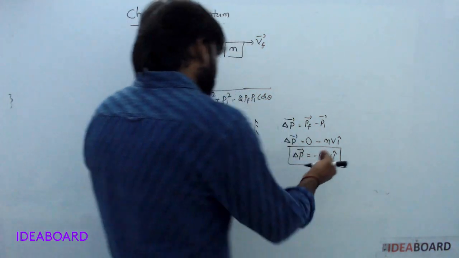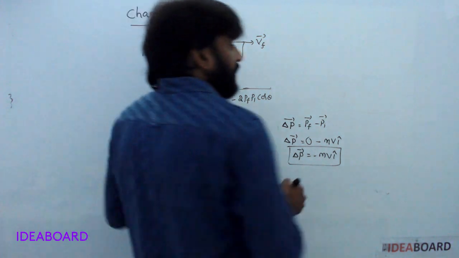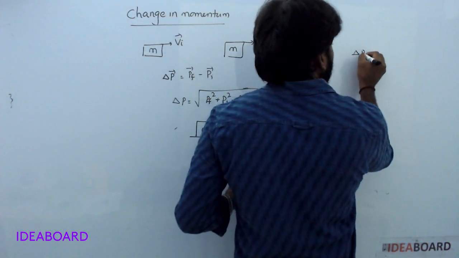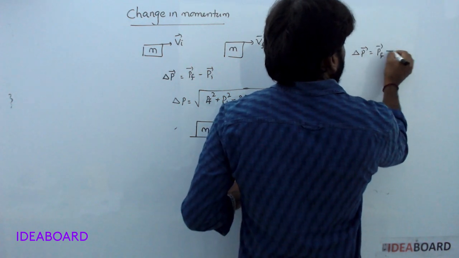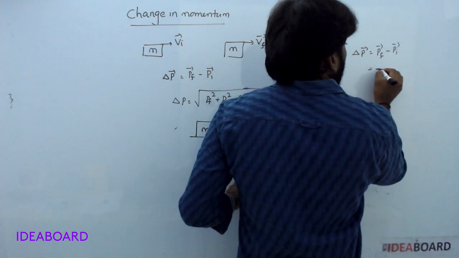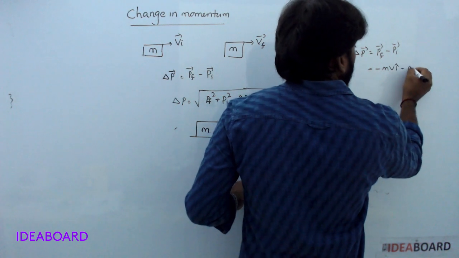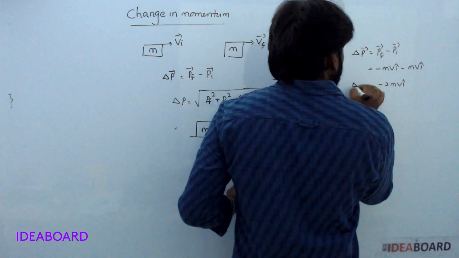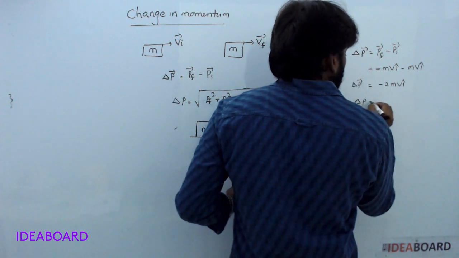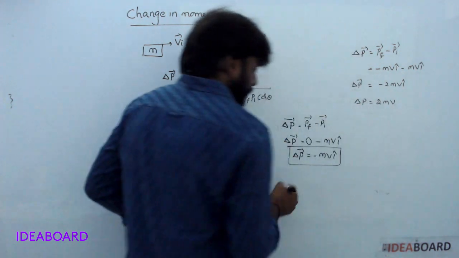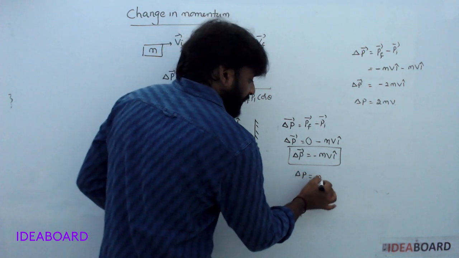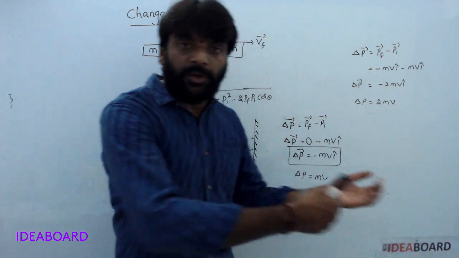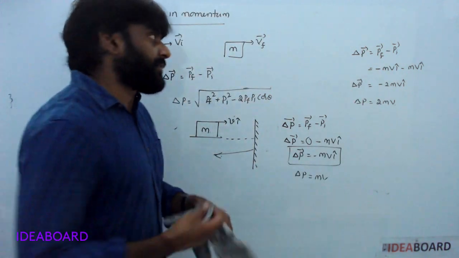Okay. If it rebounds with the same velocity, in that case delta P vector equals P final vector minus P initial vector, which is minus m v_i cap minus m v_i cap, so minus 2 m v_i cap. In magnitude it is only 2mv. In this case after collision it comes to rest. In this case after collision it rebounds back with the same velocity. Understood?